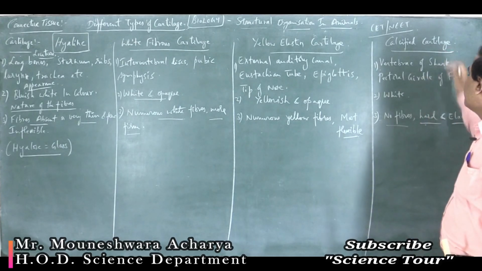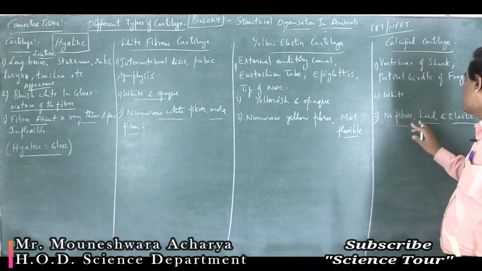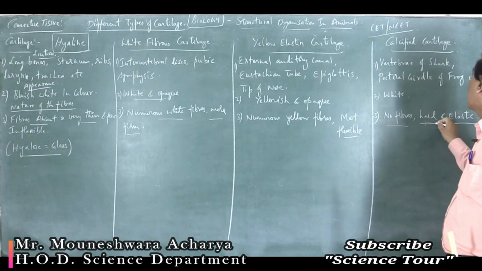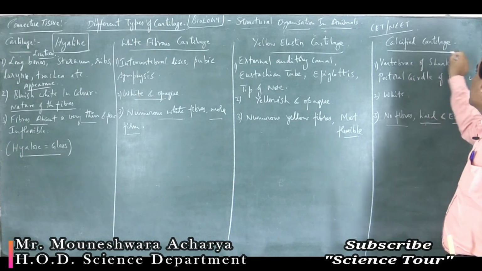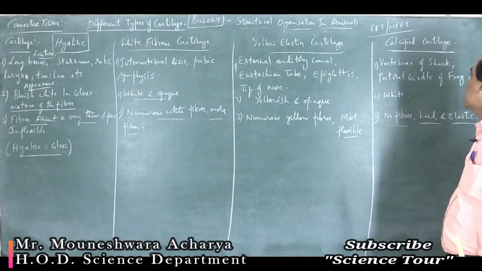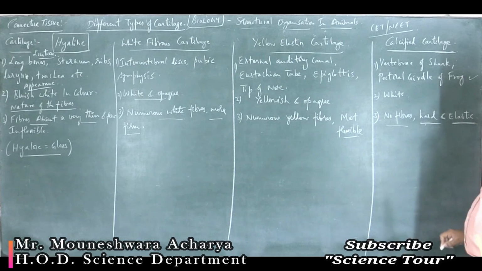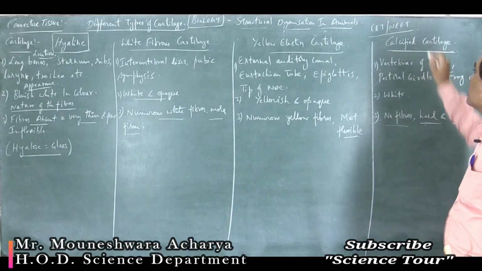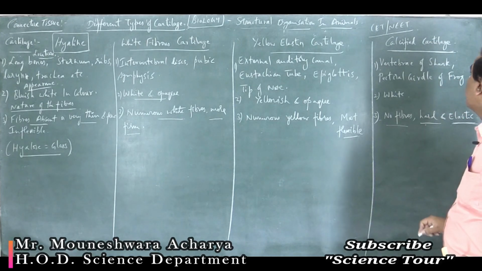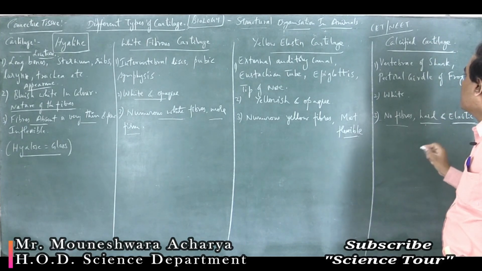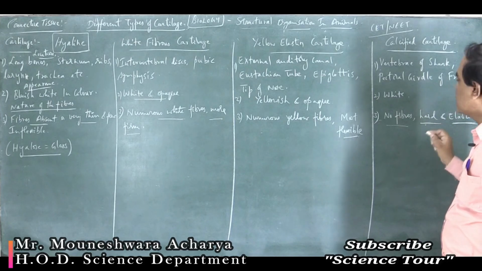Then calcified cartilage, there are no fibers and they are hard because of the deposition of calcium, that is why calcified cartilage. And they are also elastic in nature, they provide elasticity. So they are hard because of calcium. Usually the cartilage contains which salts? Majorly chondroitin sulfate salts.